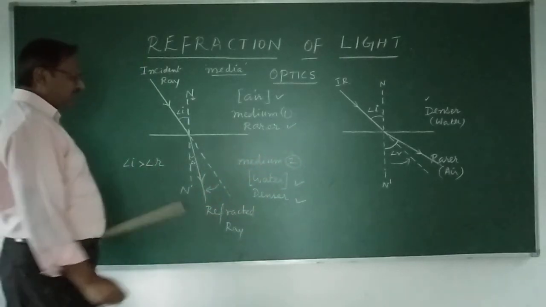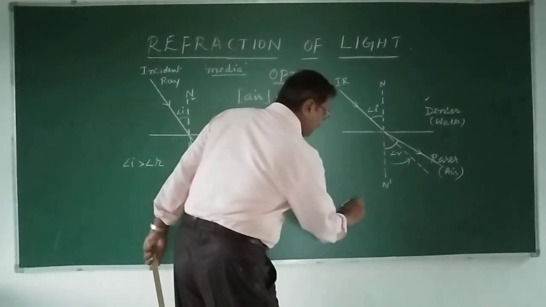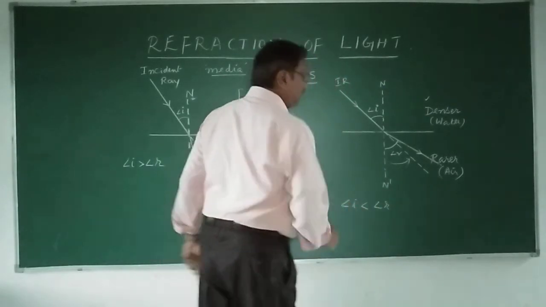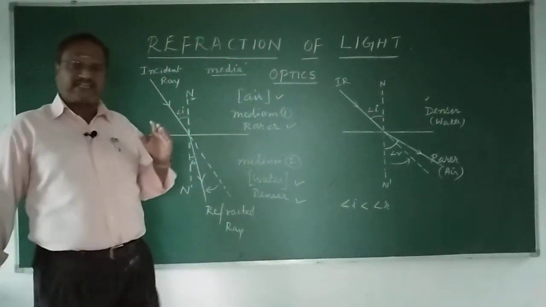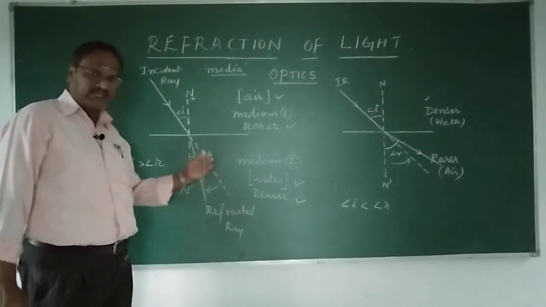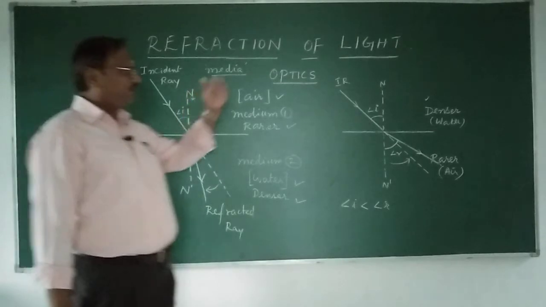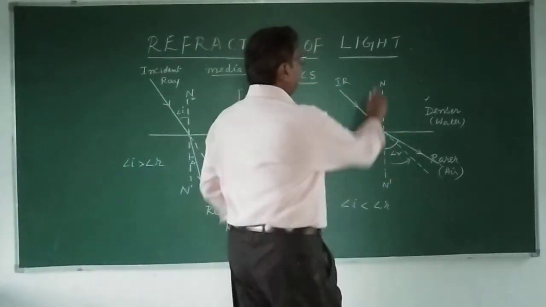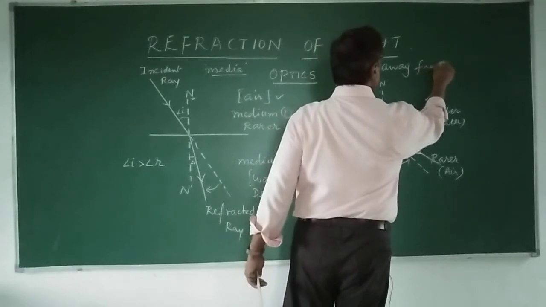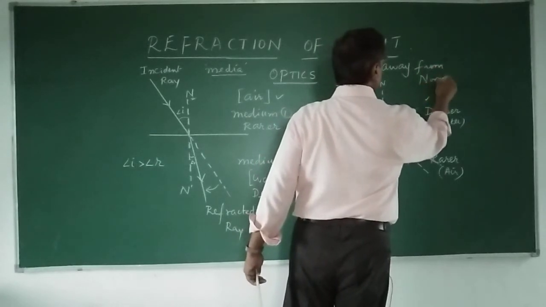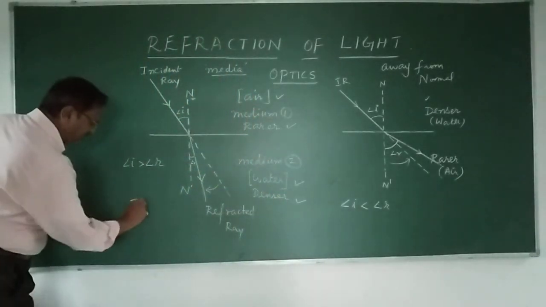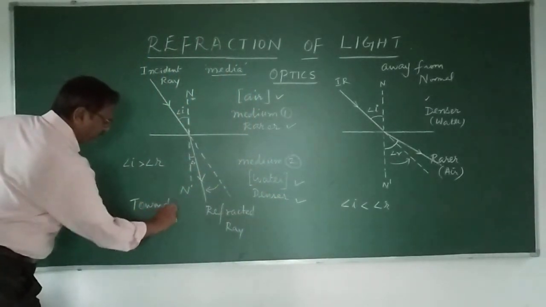You see here that the angle of incidence is smaller than the angle of refraction. Let us keep this very carefully in mind: when light travels from rarer to denser, it moves towards the normal. If it is from denser to rarer, it moves away from the normal. You have to keep this very clearly in mind while studying refraction.